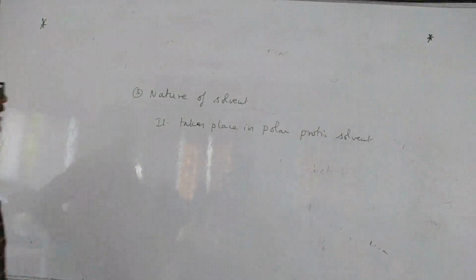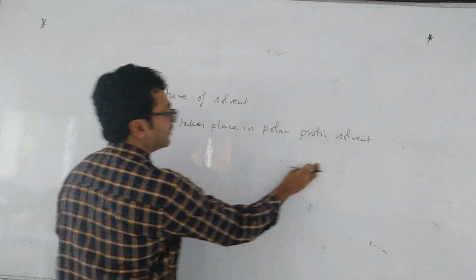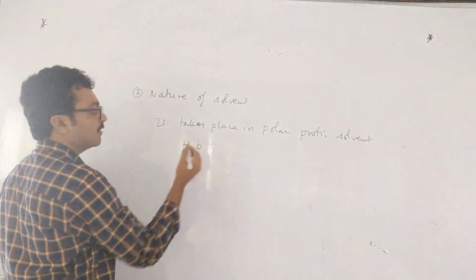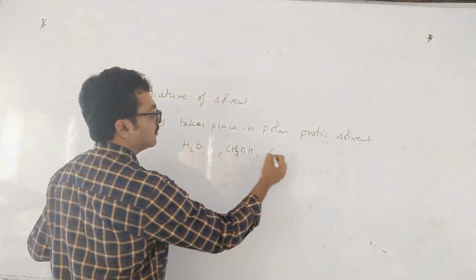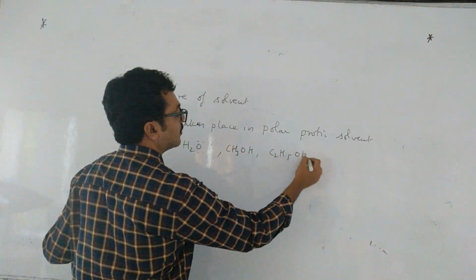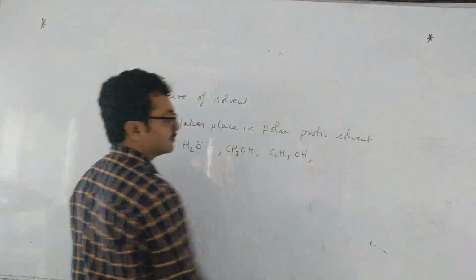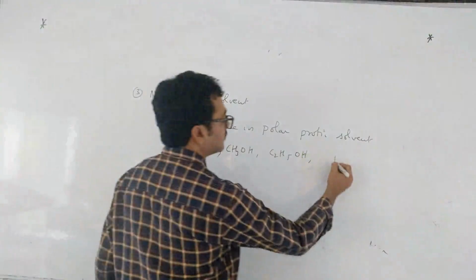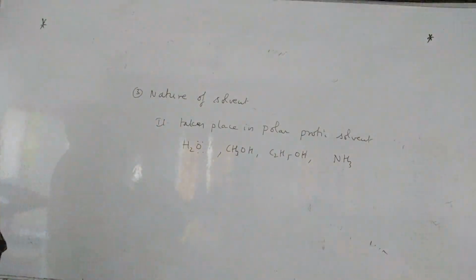Okay. Nature of the solvent. It takes place in polar protic solvent. So what are polar protic solvents? Even water is also a polar protic solvent. Next, methanol, ethanol. What are polar protic solvents? It should give proton. Ammonia. So these are polar protic solvents.